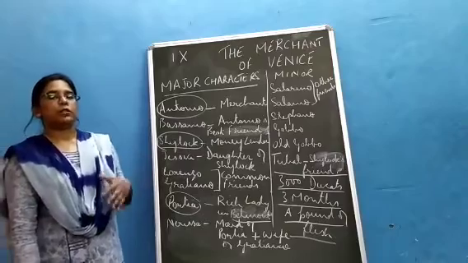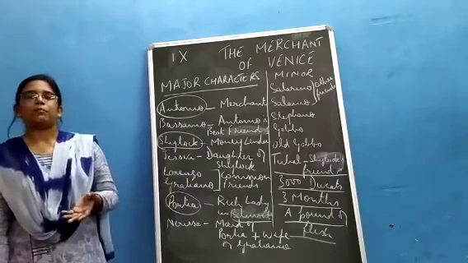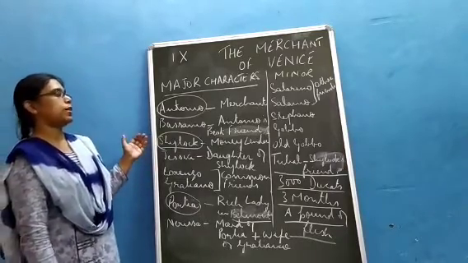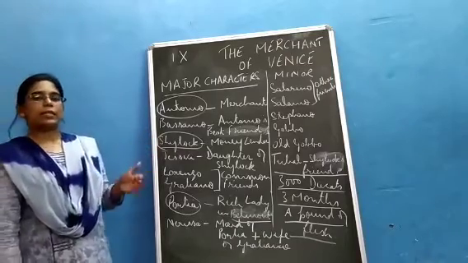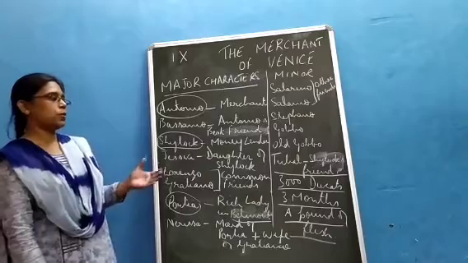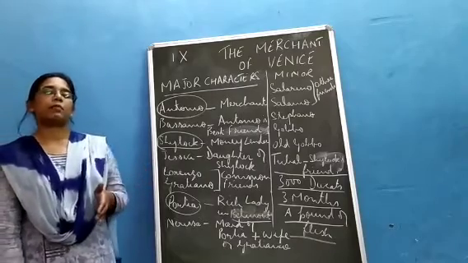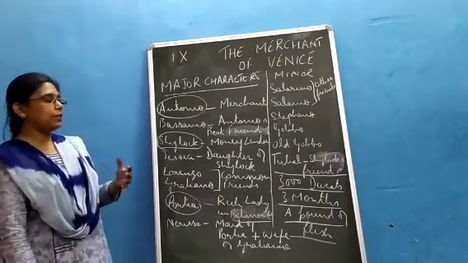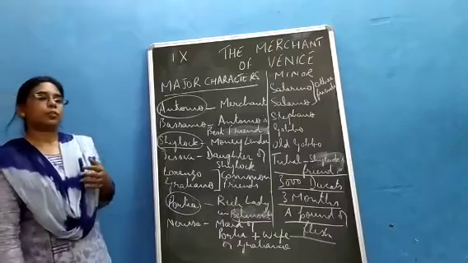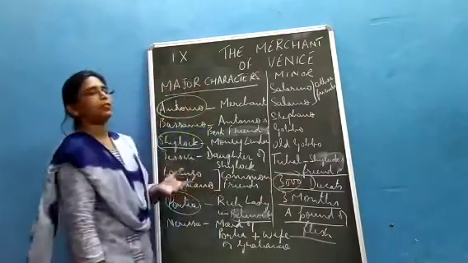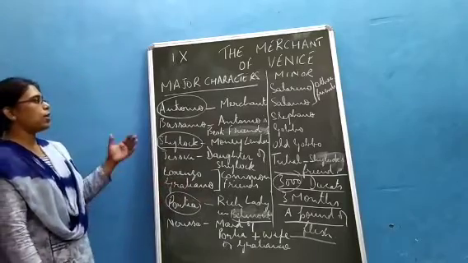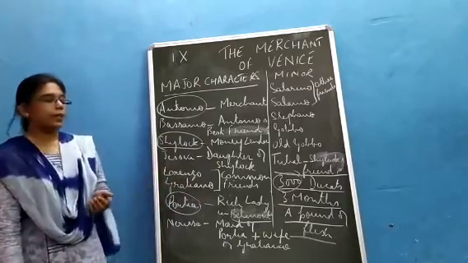Bassanio, listening to the conditions applicable in the bond, says to Antonio not to sign the bond. But Antonio insists, saying that his ships will return before the expiry of 3 months, and he will be able to give Shylock not only 3,000 ducats but more than 3,000 ducats. So he signs the bond.